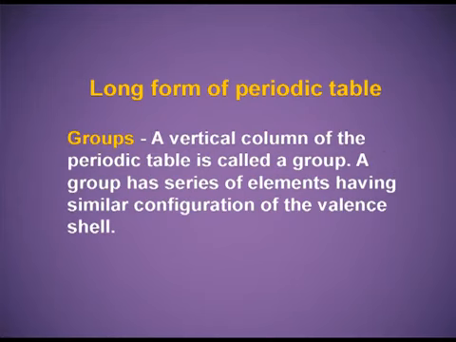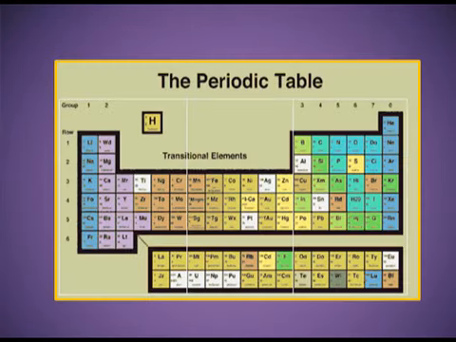Groups. A vertical column of the periodic table is called a group. A group has a series of elements having similar configuration of the valence shell. This is the modern periodic table. You can very well see the 7 periods and the 18 groups.